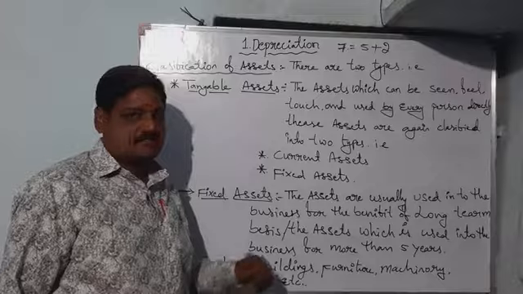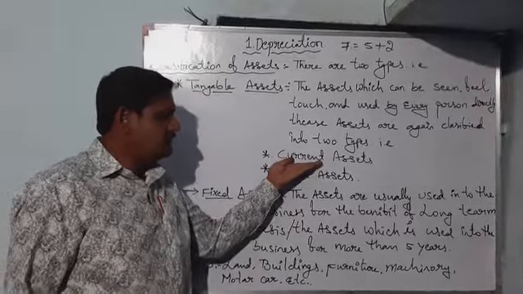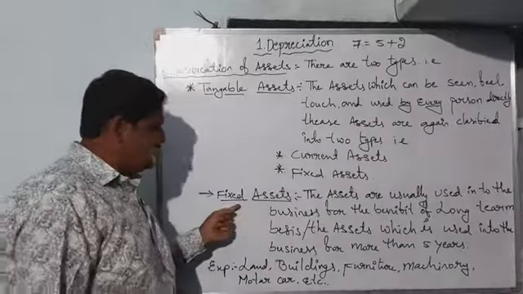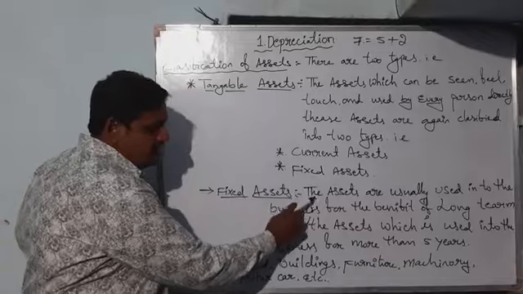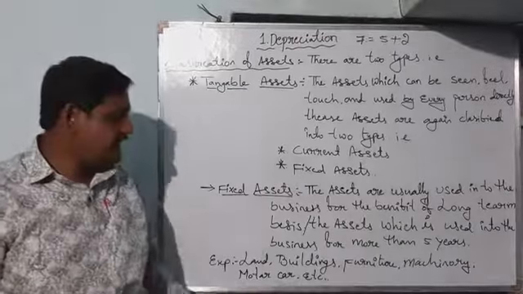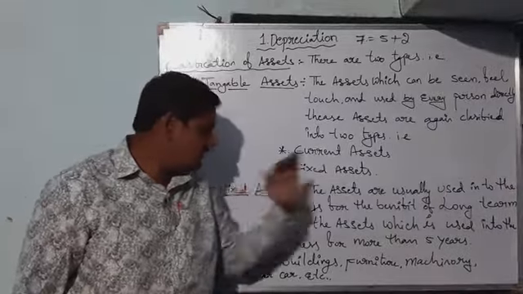Fixed assets. Before we discuss current assets in detail, at present we are going to discuss fixed assets. Fixed assets are the assets usually used in the business for the benefit of long-term basis.